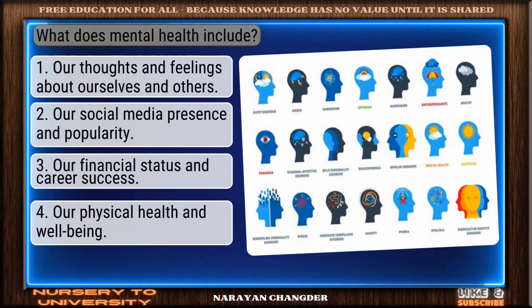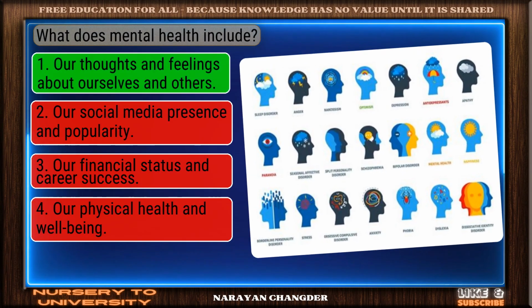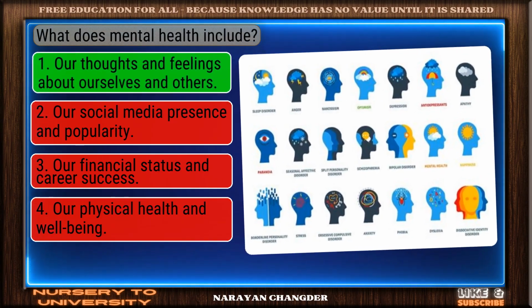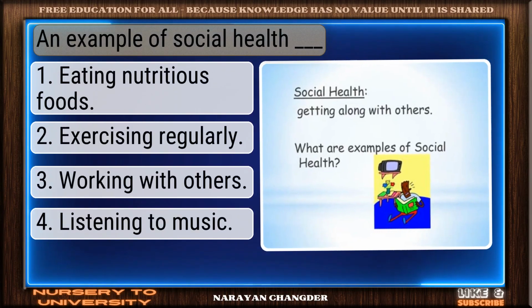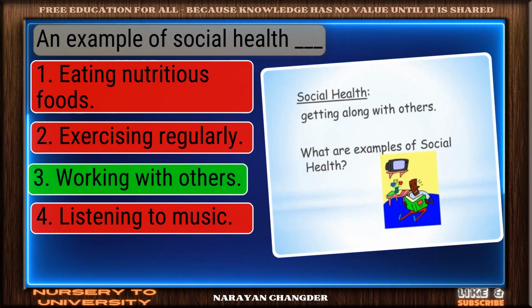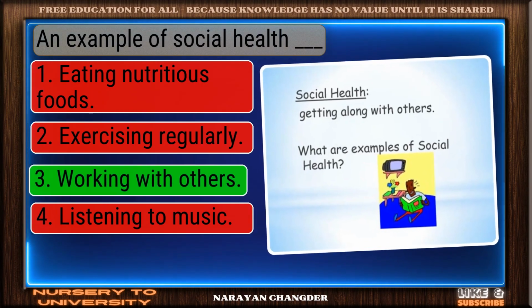What does mental health include? On track. Our thoughts and feelings about ourselves and others is the correct answer. An example of social health dash. Nice selection. Working with others is the correct and valid answer.